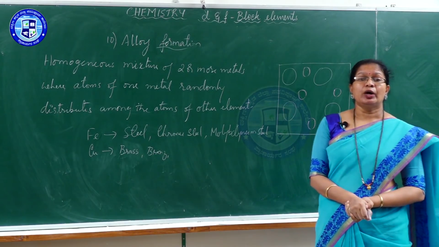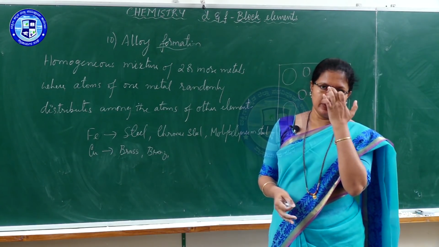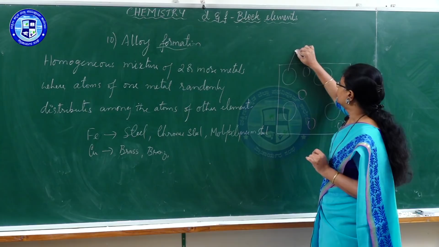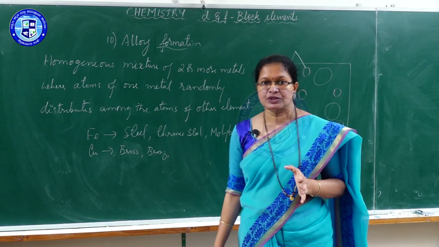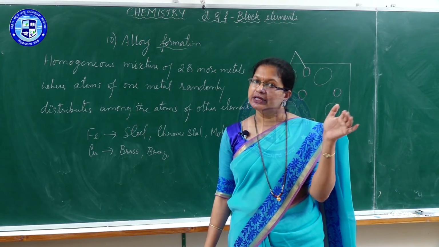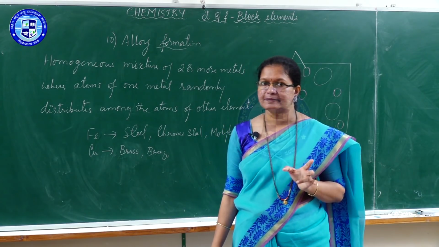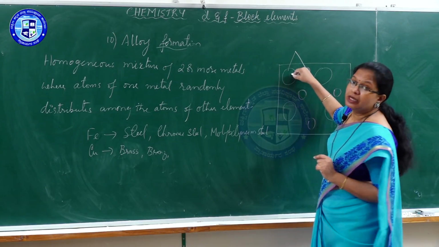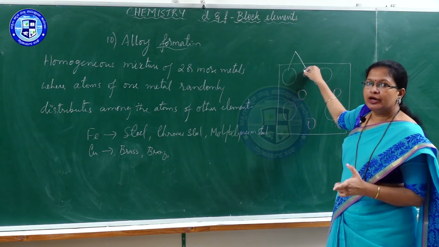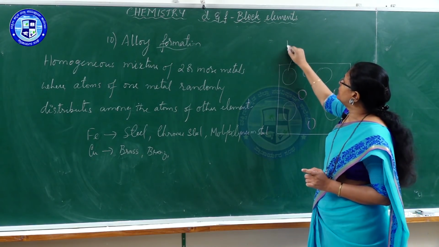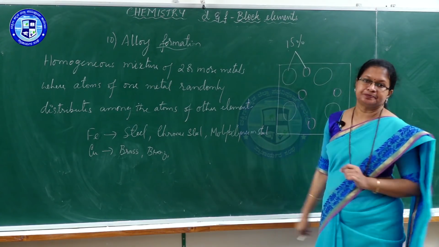Why are d block elements capable of forming alloys? One main reason is their small difference in size. We said in the beginning of this chapter, atomic size decreases but the difference is less. The metals which combine to form an alloy should have a difference in atomic size lesser than 15%.